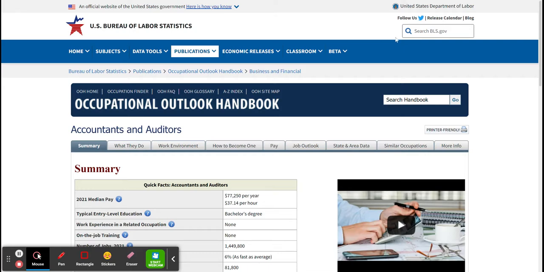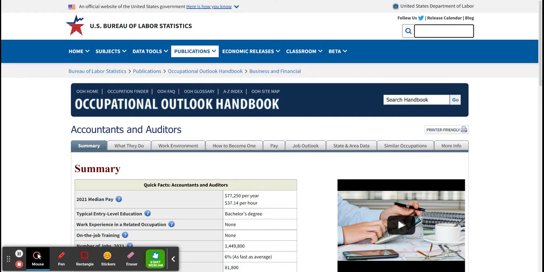What you want to do is immediately go to the search box that you see here and type in your intended career title. So I'm just going to put, for a minute, registered nurse, if you want to become a registered nurse, or accountant. We're already on the accountant page. If you wanted to become a teacher, you just continue to type in the intended career title.